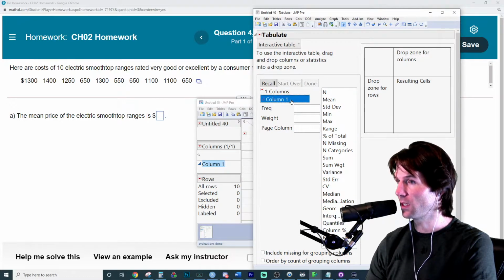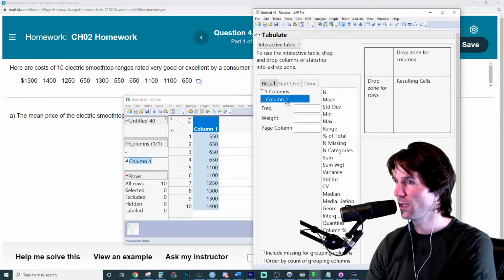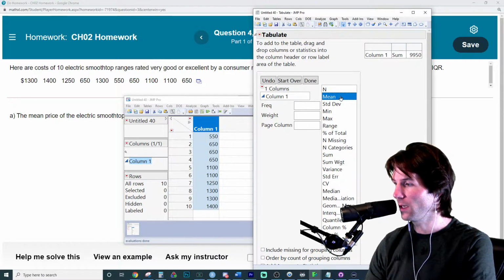So once again, I'm just going to take the data column. It's just called Column 1. That's why you'll see right here, Column 1. We're just taking Column 1, dropping it right here, and then we're going to click on mean.